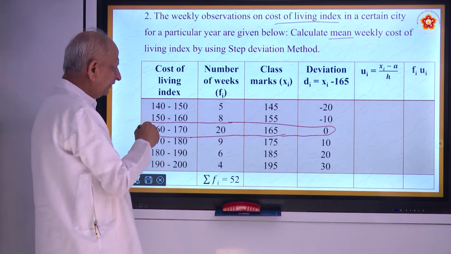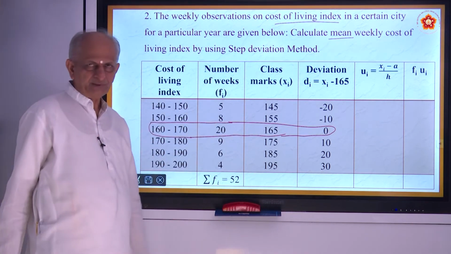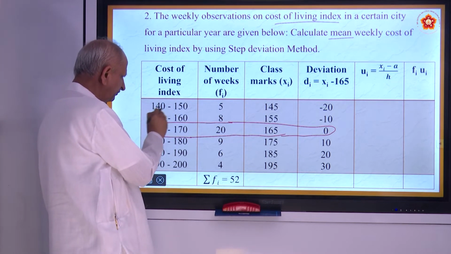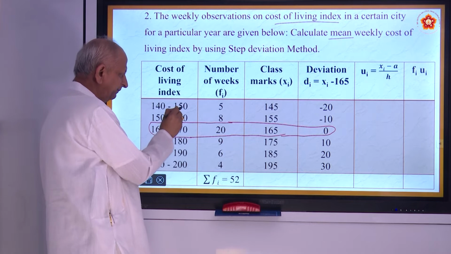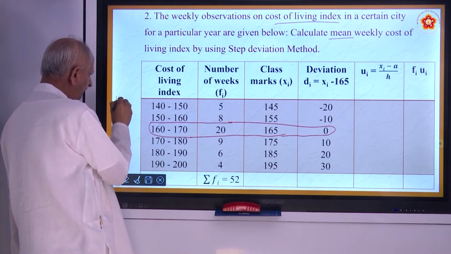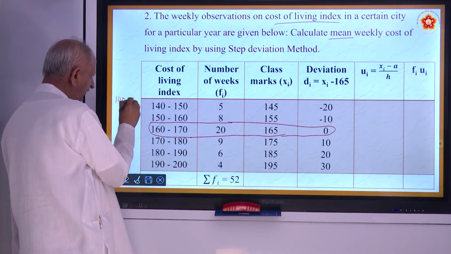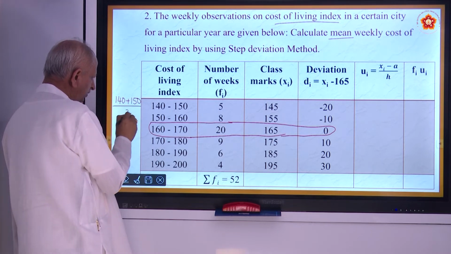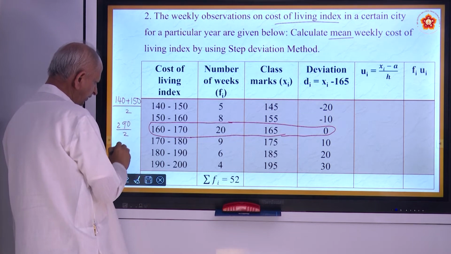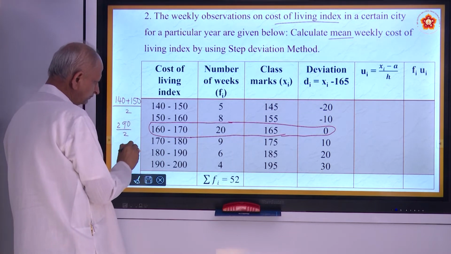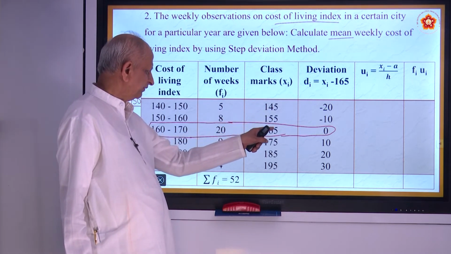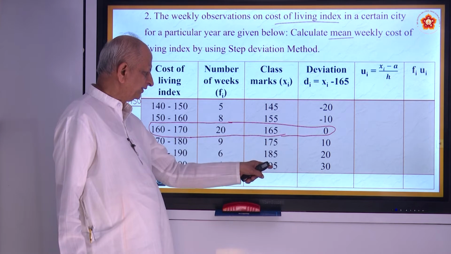This is the class mark, nothing but the middle, the average of the class interval: 140 plus 150 by 2, that is 290 by 2, that is 145. Next is 155, 165. Go on adding 10, 10 each.